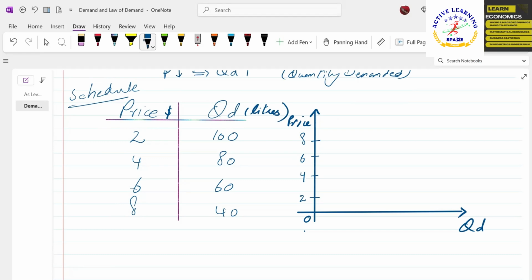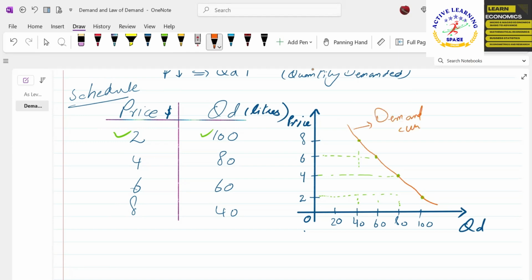Okay, now for quantity demanded, we have to go to a maximum of 100. So we can make the first box 20 quantity, then 40, then 60, 80, and then we can draw 100. So now we have designed a graph paper. All the boxes will have the same distance. So if the price is 2, this is known as the demand curve. This is the demand curve.